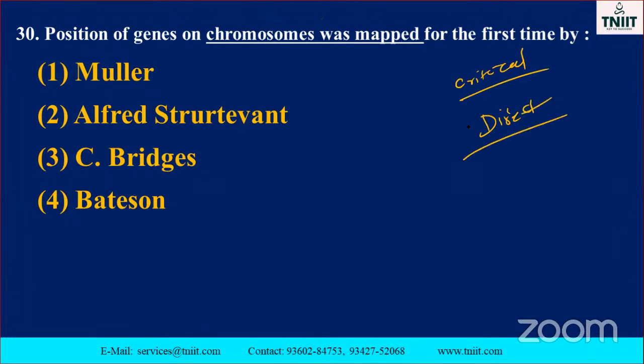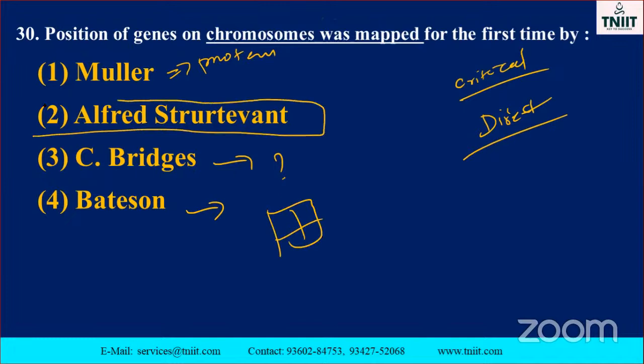See the Muller, note it down. Mr. Muller, protein nature, protein. Three bits, who is that? Batson and Punnett. You know about this checkerboard. What about Alfred Sturtevant? Is the chromosome? It's a direct question. Right? Direct question, my dear.